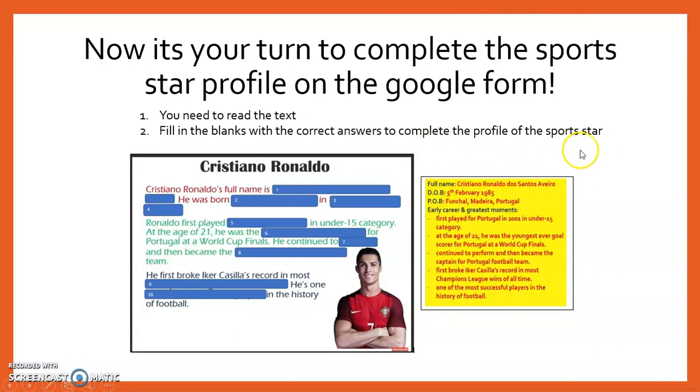Once you have done, you will need to submit your work on the Google form.